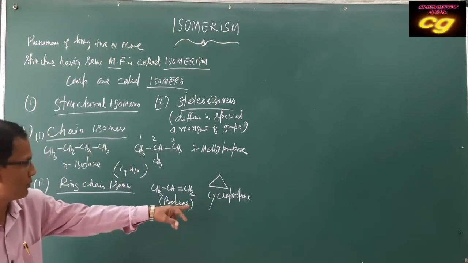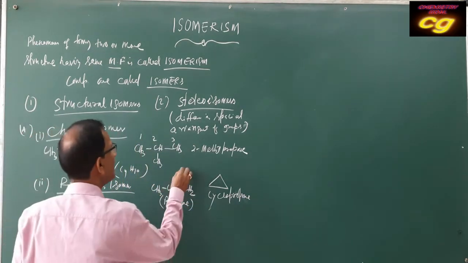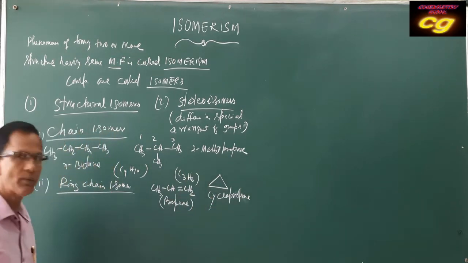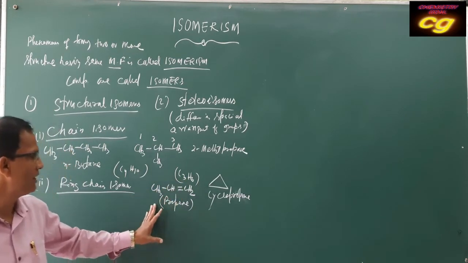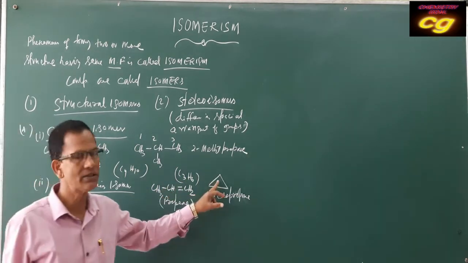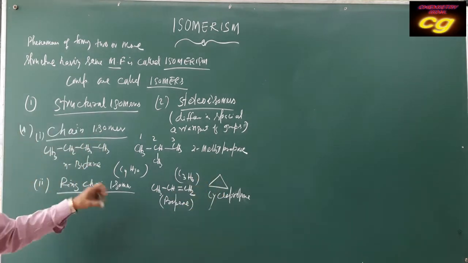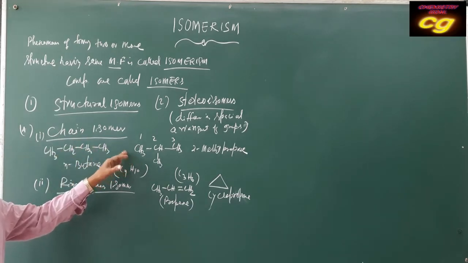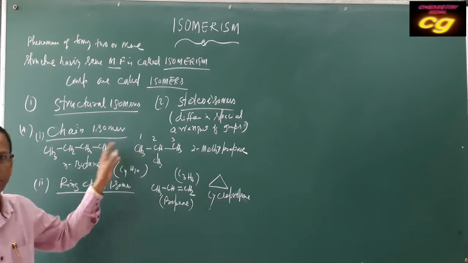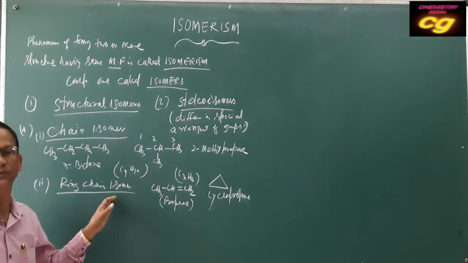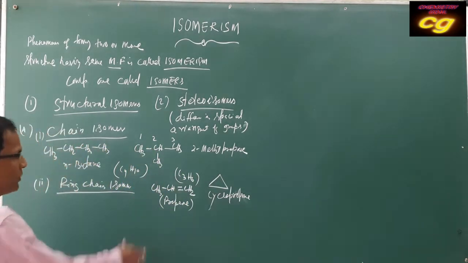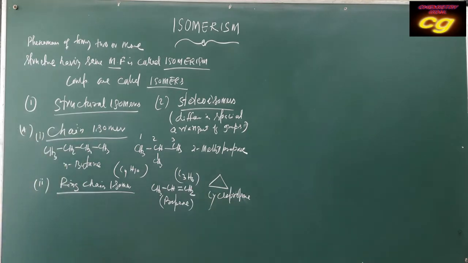Cyclopropane and propene have the same molecular formula, C3H6. One is open chain, the other is closed chain. So ring-chain isomerism is possible. In open-chain isomers, they differ only in branching, but in ring-chain isomers, they differ in being cyclic or open chain, with the same molecular formula.